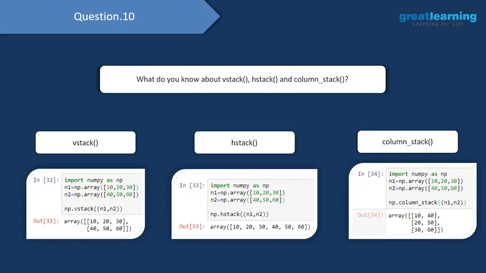Then we have hstack. And hstack, as the name states, horizontally stacks two NumPy arrays. So we have the same NumPy arrays over here, n1 with 10, 20 and 30, and n2 with 40, 50 and 60. And this time when I use hstack, you would see that I have horizontally stacked n2 at the back end of n1. Or in other words, I have appended the n2 NumPy array at the back end of the n1 NumPy array. And this is the entire result over here.